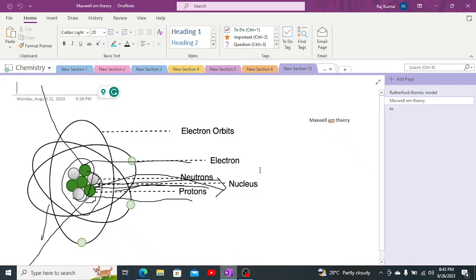Here we are going to further discuss the postulates. What were the postulates of the Rutherford atomic model? First, there is a central part of the atom, which is known as the nucleus. The nucleus is positively charged and dense.